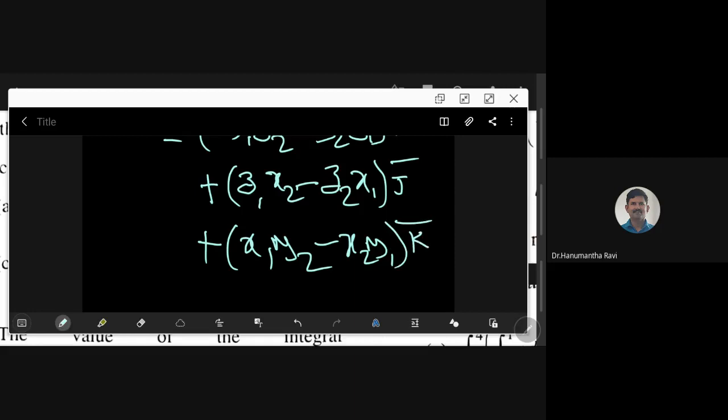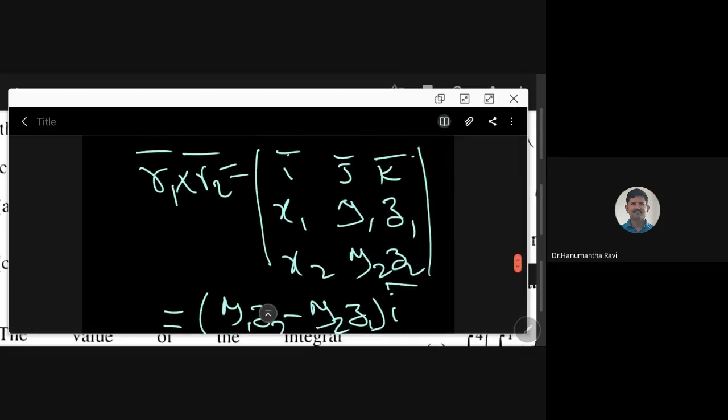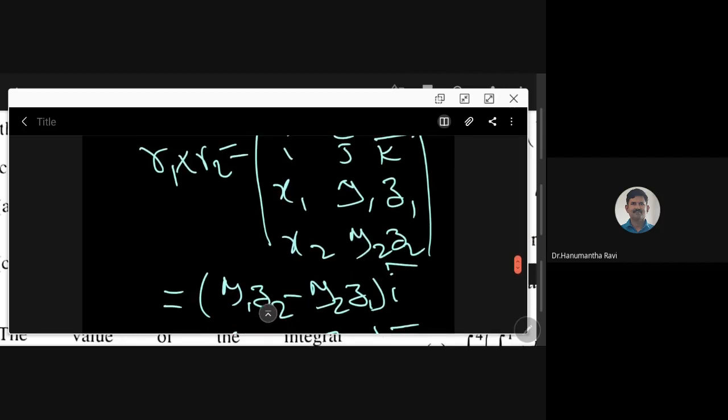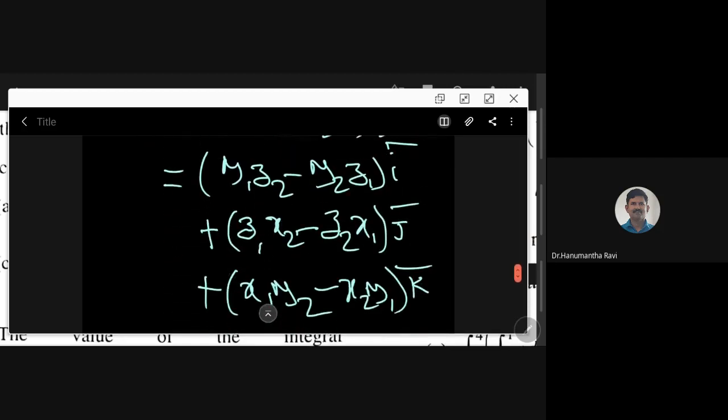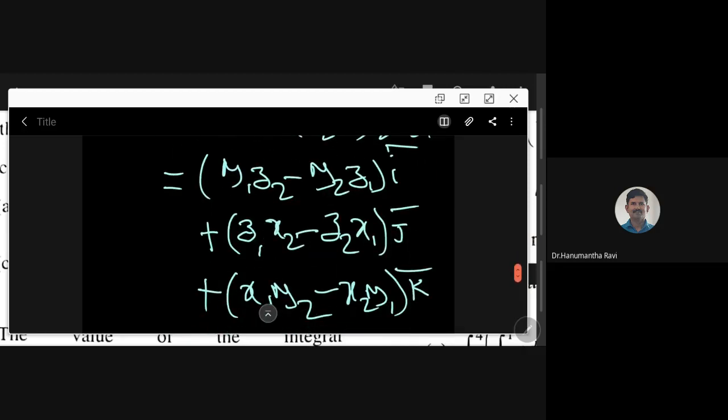And after i bar, j bar will come. After j bar, k bar will come. You can check, this is the same formula if you expand this one. See, for example, for the j bar component, you have x1 j2 minus x2 j1. But you have a minus sign for the determinant, so that became plus here. So I wrote it like this. If you remember this circular summation, it will be very easy for us to compute.